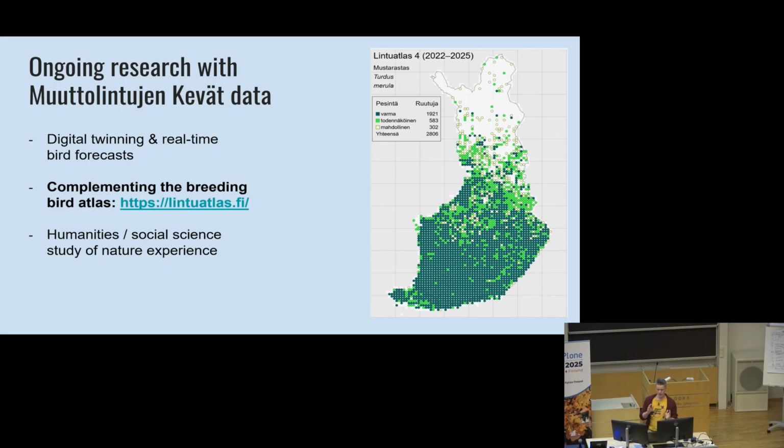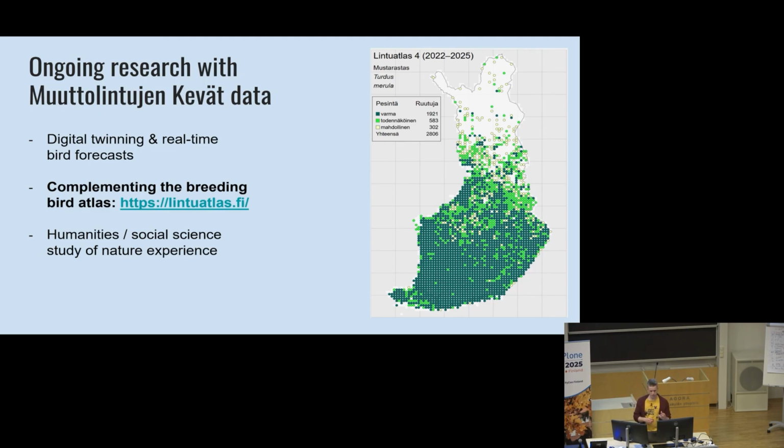But the problem is that Finland is a big country and we don't have that many people. And especially we don't have that many people who are capable of identifying the birds themselves. So again, the app helps a lot, because with the application, even those people who are not able to recognize the birds themselves can still go out and record birds, and we receive those observations. So right now we are actually filtering our bird detections based on these existing species lists for these grids.